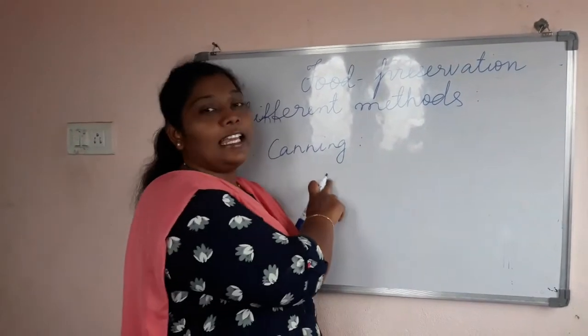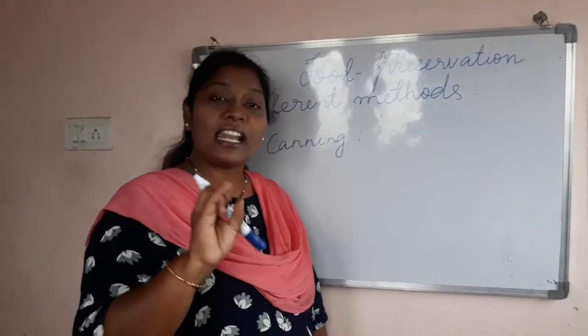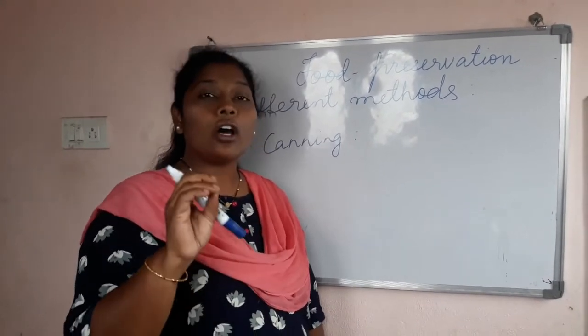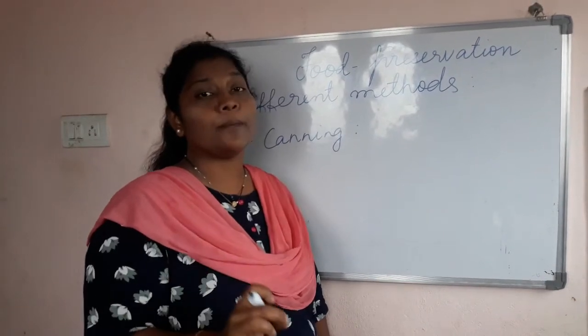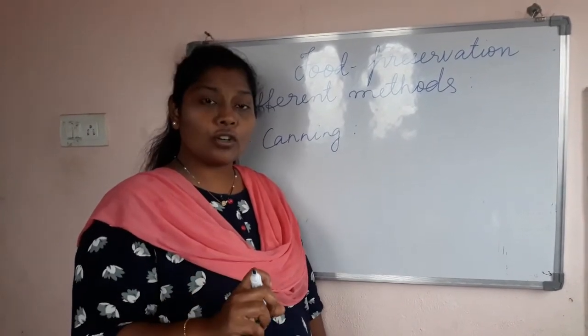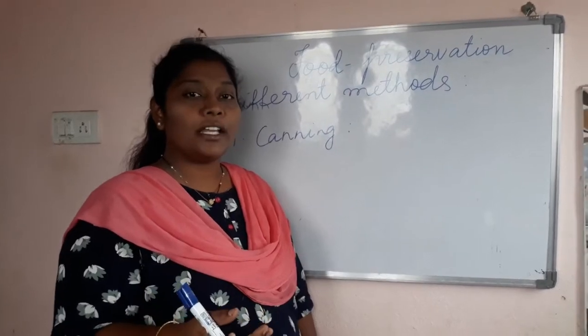In this technique, the food materials are stored either by adding preservatives, acids, sugar or salt solution. In this way, if you store these food materials, they will stay for a longer period.